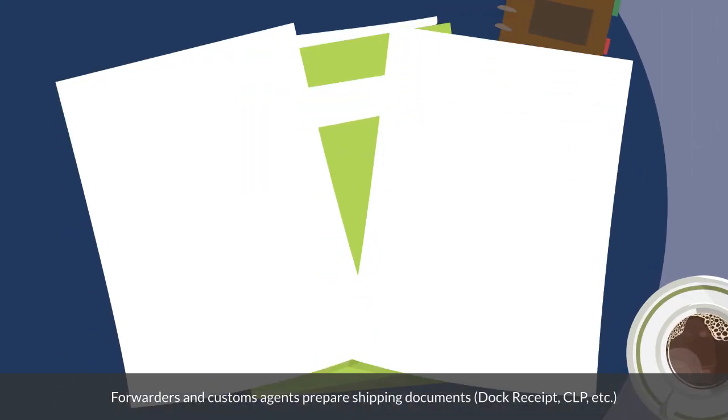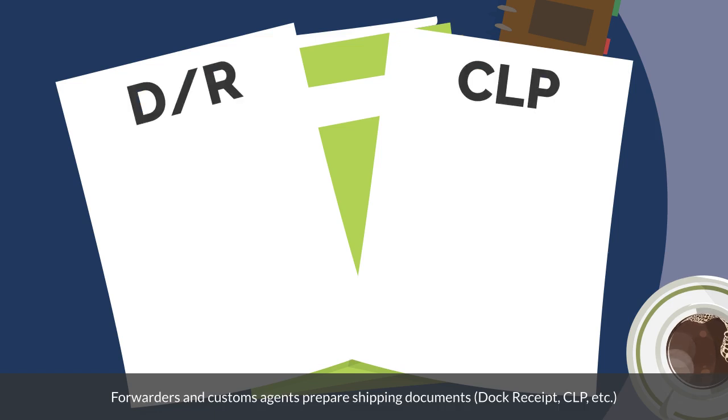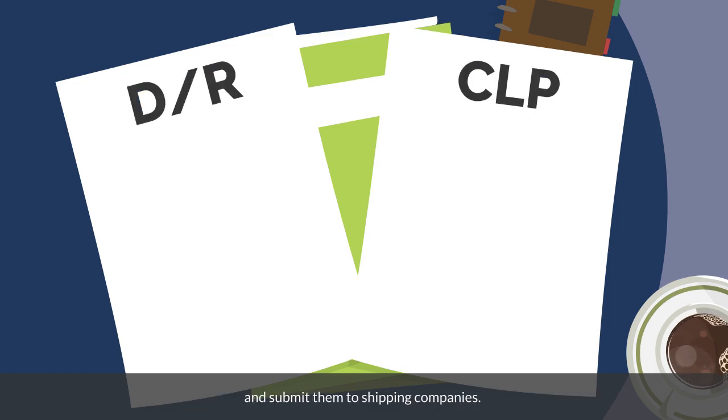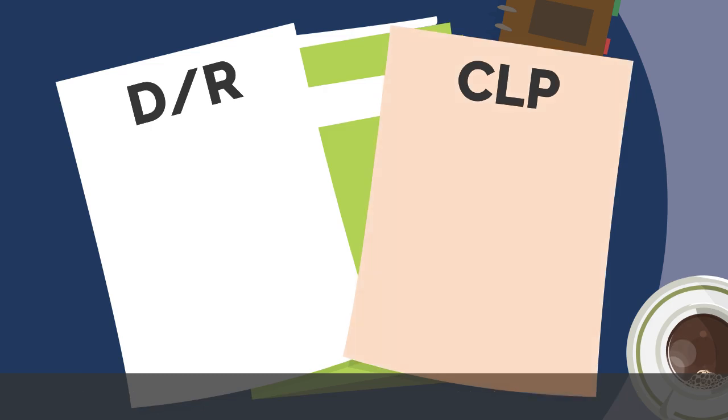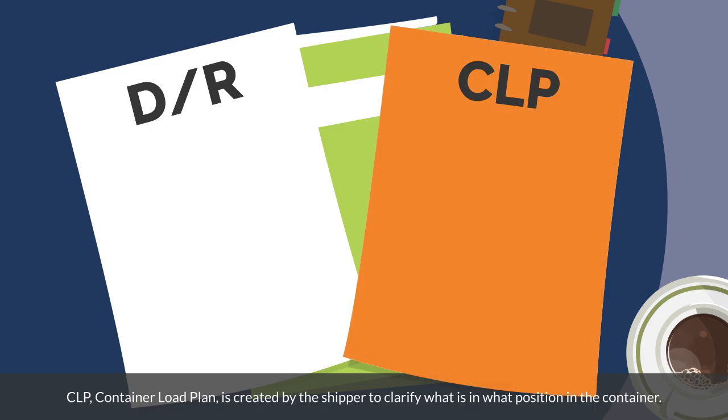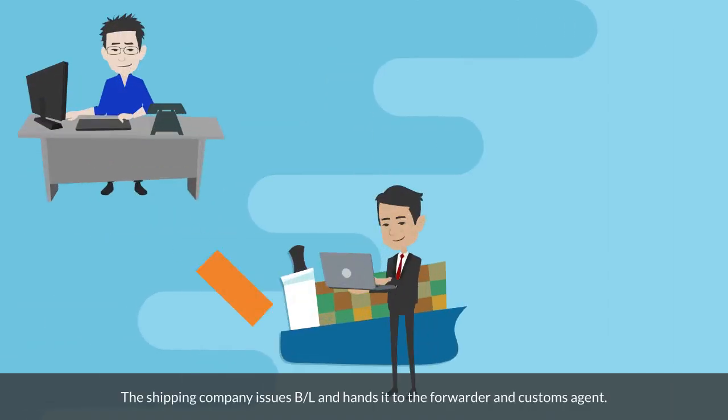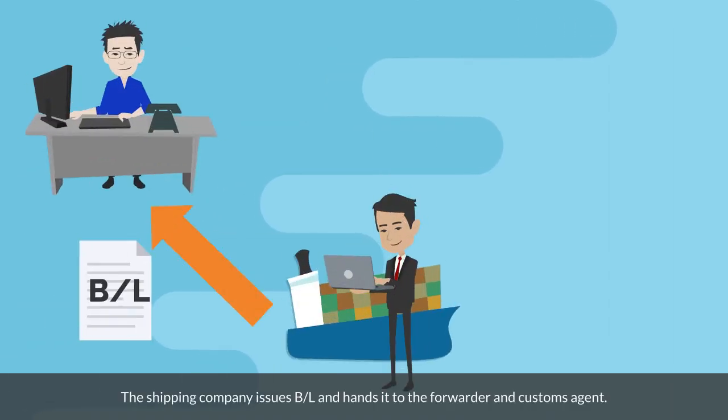Forwarders and customs agents prepare shipping documents, doc receipt, CLP, etc., and submit them to shipping companies. Doc receipt is prepared based on SI, according to the shipping company's format. CLP, container load plan, is created by the shipper to clarify what is in what position in the container. The shipping company issues BL and hands it to the forwarder and customs agent.